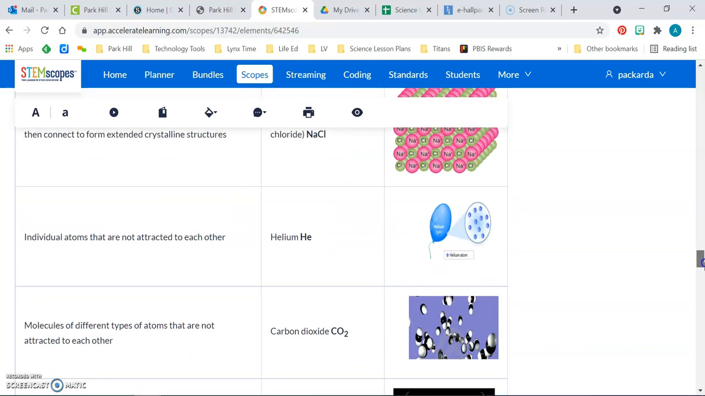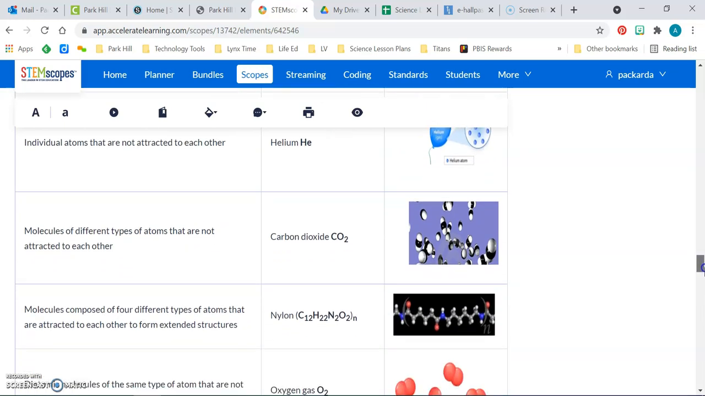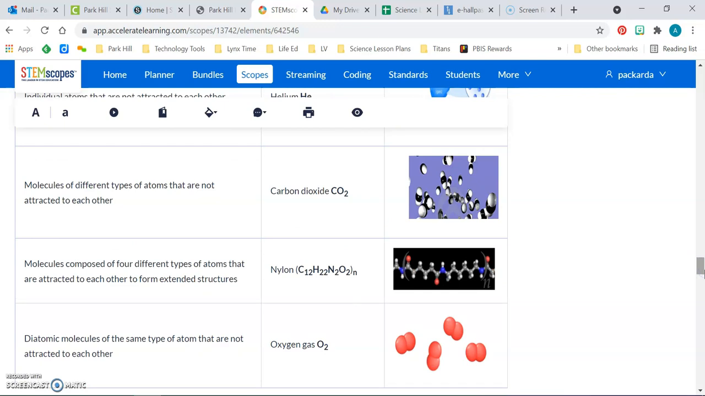Individual atoms that are not attracted to each other, for example, helium atoms. Molecules of different types of atoms that are not attracted to each other, carbon dioxide, CO2. Molecules composed of four different types of atoms that are attracted to each other to form extended structures. Nylon, C12H22N2O2. Diatomic molecules of the same type of atom that are not attracted to each other. That's oxygen gas, O2.